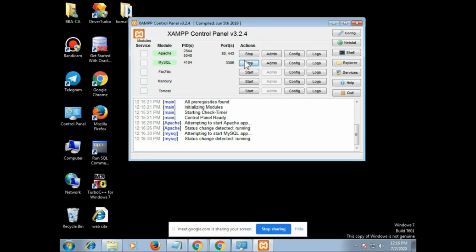But if you are using a 32-bit operating system, these services might not start because in your computer you may already have installed Oracle 10G. Oracle 10G and Apache cannot work together. So for this, you have to stop the services of Oracle 10G. So from where to stop? See this side, you have an option called services. See my right hand side, you can see the option called services. Just click on that.